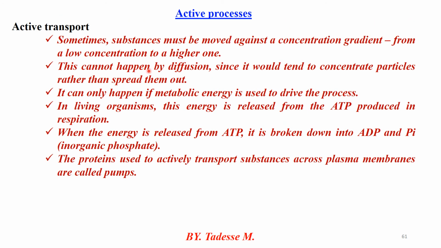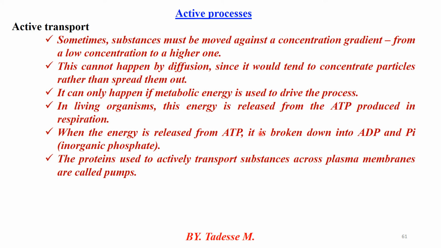active transportation system. Previously, I have seen that one. The active transportation system mainly deals with moving molecules against the concentration gradient, from low to high concentration. For the movement of these molecules, ATP must be required. ATP is required and it is broken down to yield ADP plus inorganic phosphate.